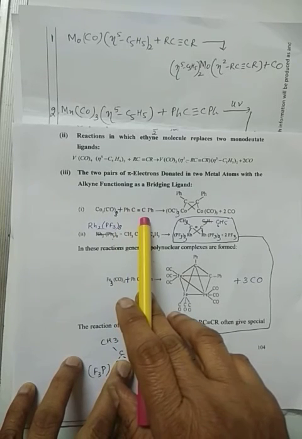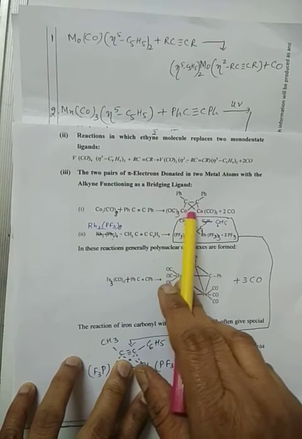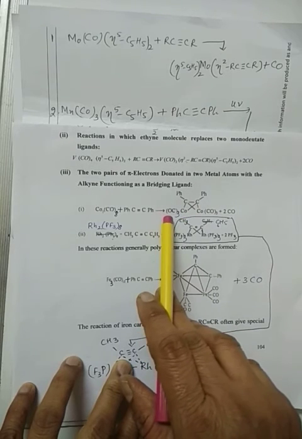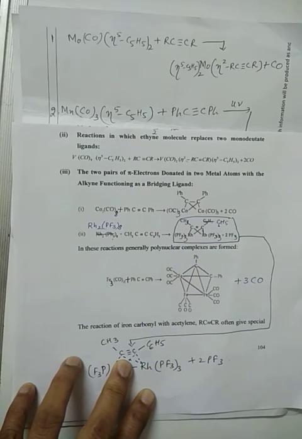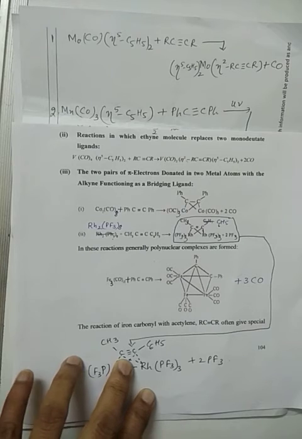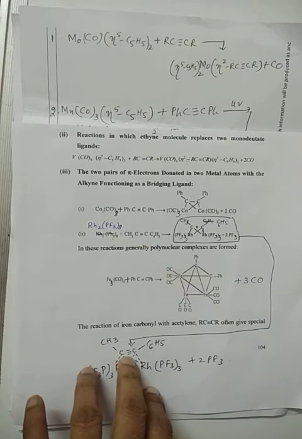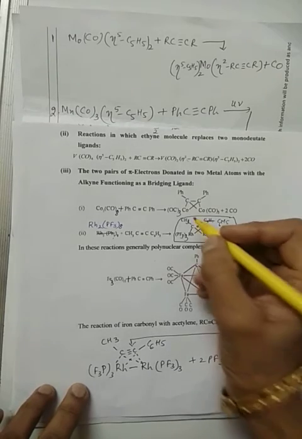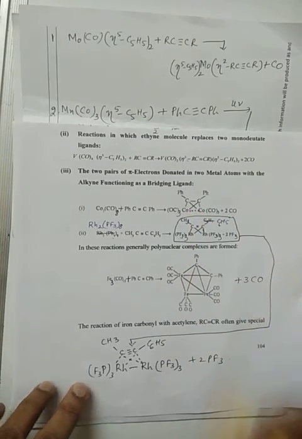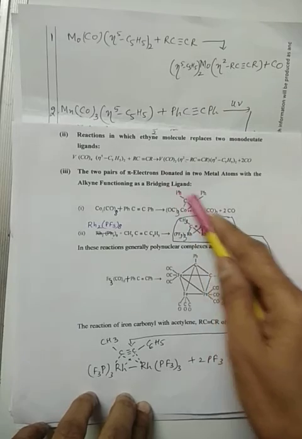When you react it with the phenyl derivative of acetylene, the cobalt-cobalt bond remains, and we have three CO ligands on each cobalt, that is two CO ligands are removed. Instead of these two CO molecules, an acetylene molecule is added here.